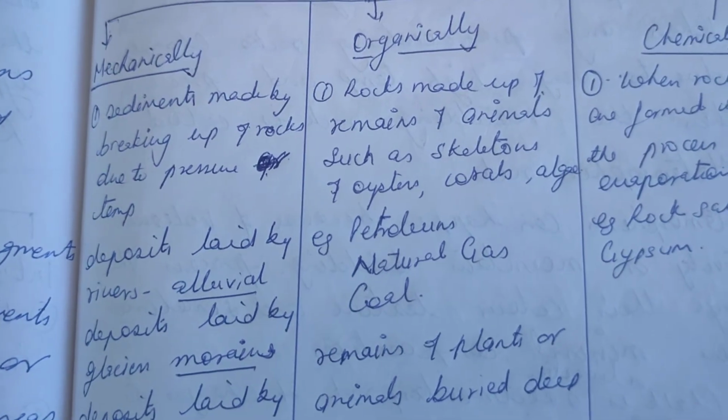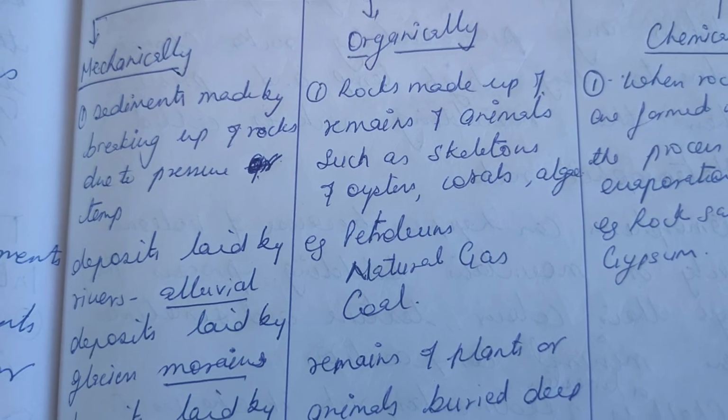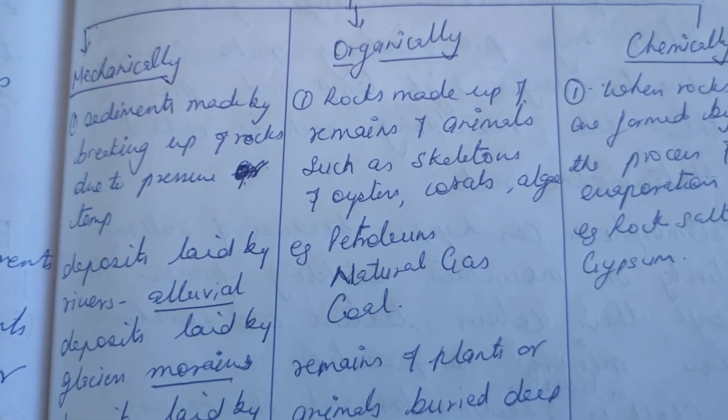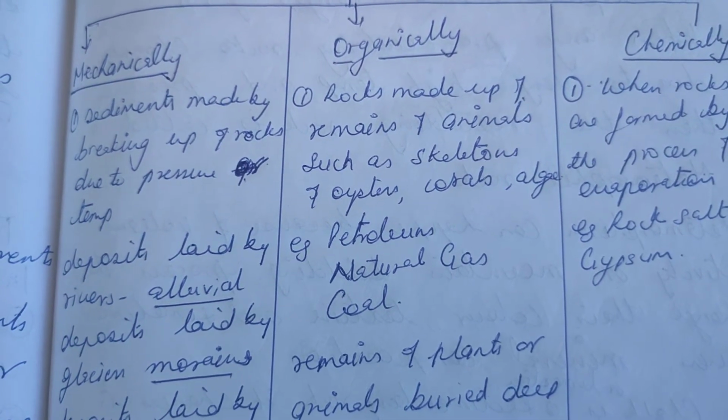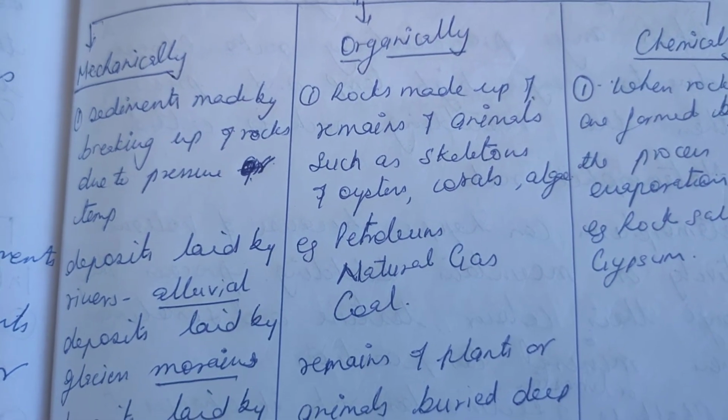Organically formed sedimentary rocks are when the rocks are made up of remains of animals such as skeletons of fossils, corals, algae, and they get decomposed. Then we get them as petroleum, natural gas, or coal. So those rocks are called organically formed sedimentary rock.